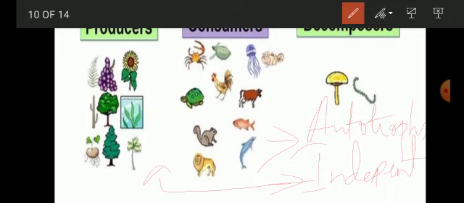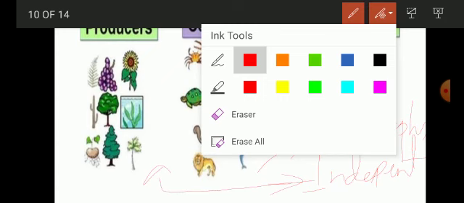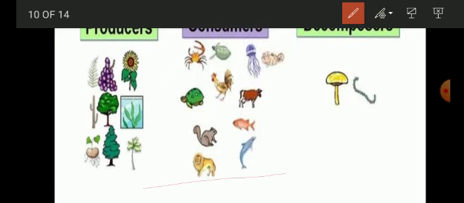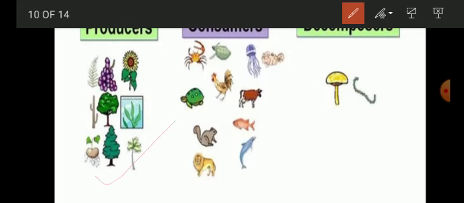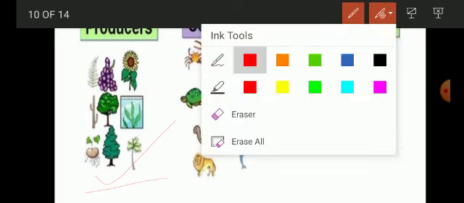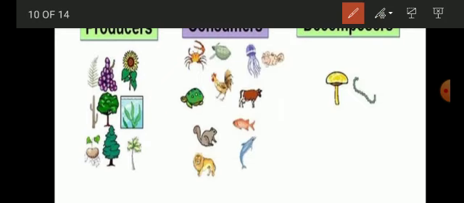Fine. So that comes under your producer category, and some examples for your producers are your green plants, some bacteria and your green plants. These are some examples for your producers. I guess this concept is clear. Now let me move on with your consumers. So as I said before, consumers are basically your heterotrophs, right?